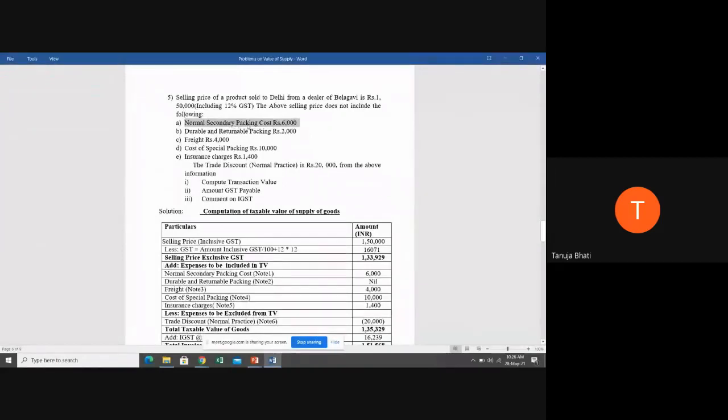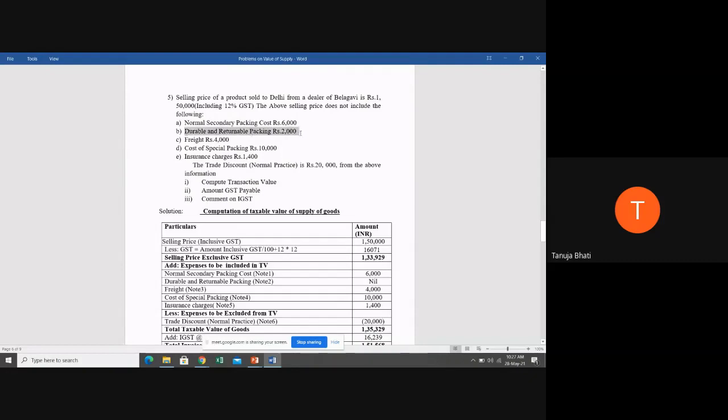Number one, normal secondary packing cost of rupees 6,000. Students, tell me whether this 6,000 has to be included in the selling price, or deducted from the selling price, or ignored. Yes, students? Include it. Okay, under which section? Section 15. Under which subsection? Section 15, subsection 2, clause C, ma'am. Very good, students. The 6,000 has to be included.